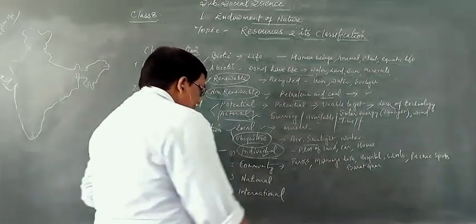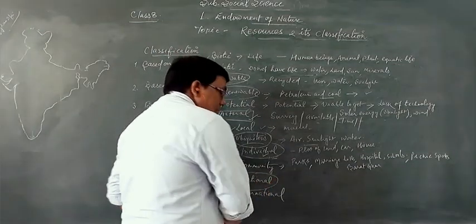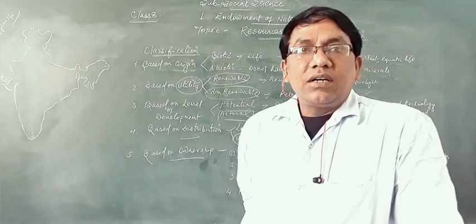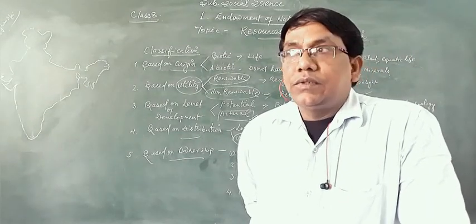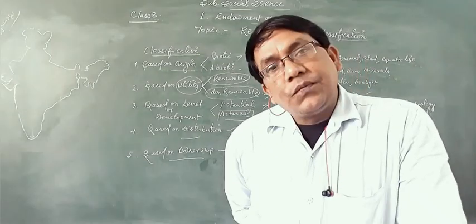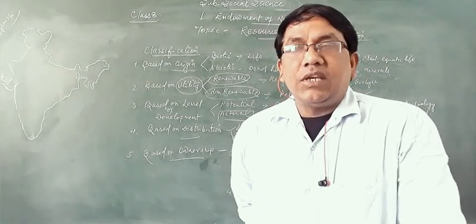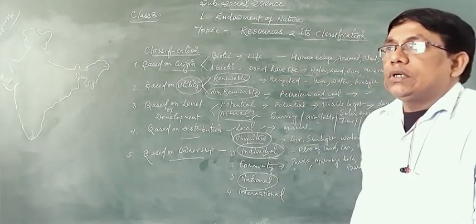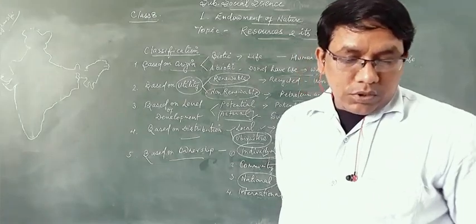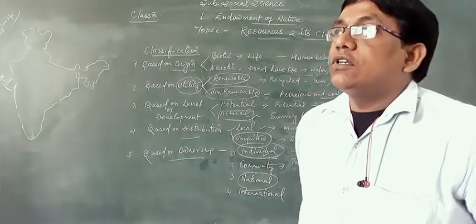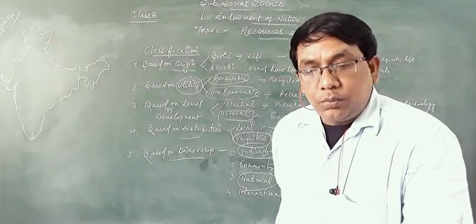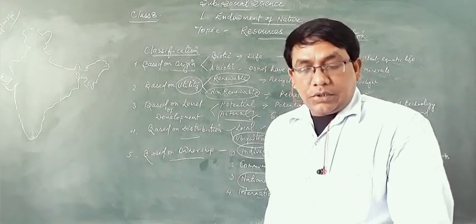Clear? Nationally owned, owned by any country. How much petrol we are having in our country? We are the owners. How much agriculture we are having? Again, we are the owners. Okay. No one can interfere in our resources which are available within the country. Rivers, minerals available in a country will definitely be owned by that particular country.